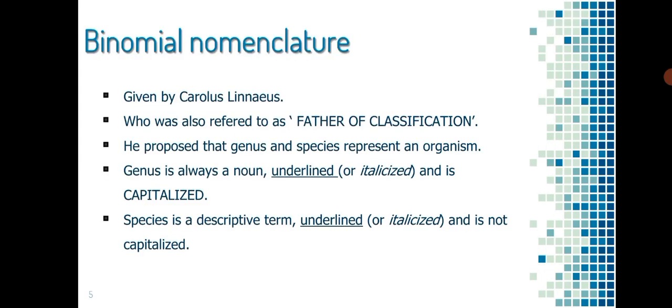Number 1 is binomial nomenclature system. It was given by Carolus Linnaeus, who was also referred to as the father of classification. He proposed that genus and species represent an organism. Genus is always a noun, underlined or italicized, and is capitalized. Species is a descriptive term, underlined or italicized, and is not capitalized.